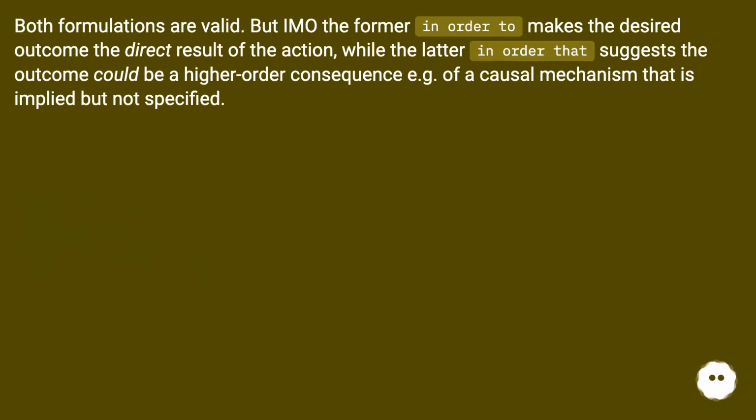Both formulations are valid. But IMO the former, in order to, makes the desired outcome the direct result of the action, while the latter, in order that, suggests the outcome could be a higher order consequence, e.g. of a causal mechanism that is implied but not specified.